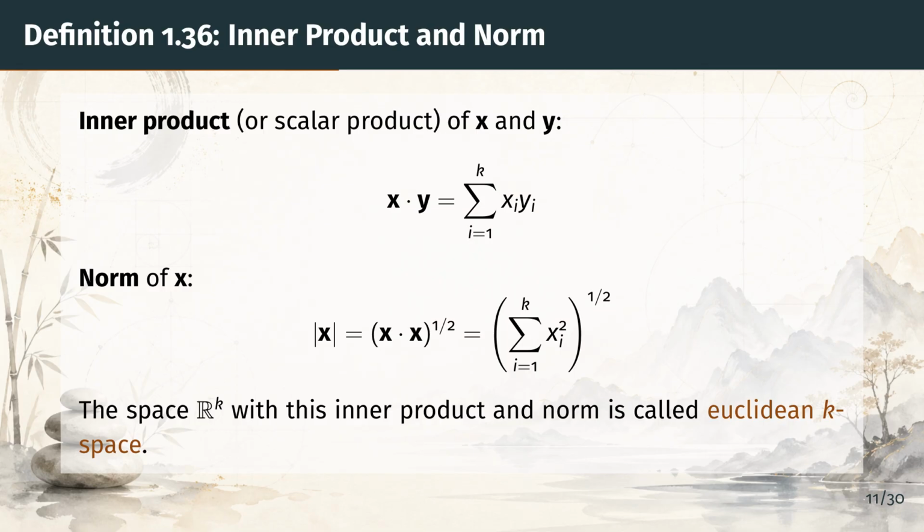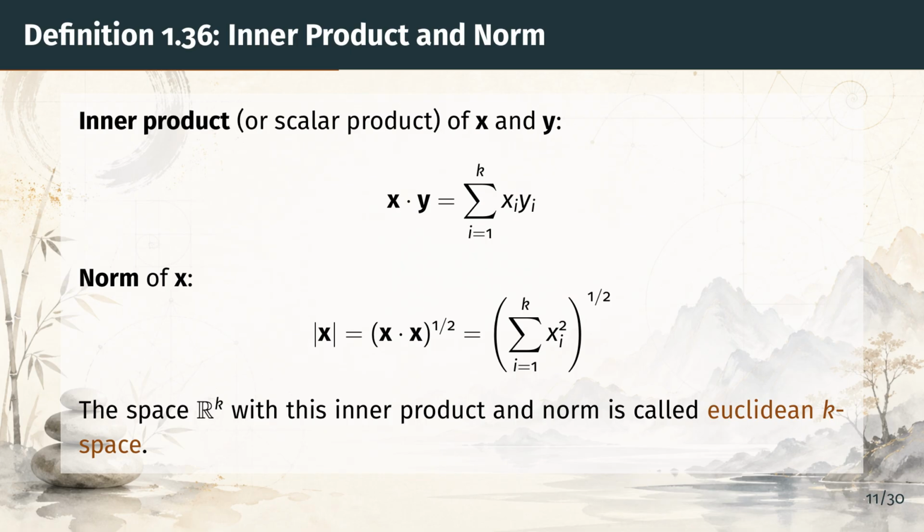This is simply the square root of the sum of the squares of all coordinates. Geometrically, in 2 or 3 dimensions, this is the length of the vector, which you can derive from the Pythagorean theorem. The space R^k, equipped with this inner product and norm, is what we call Euclidean k-space.